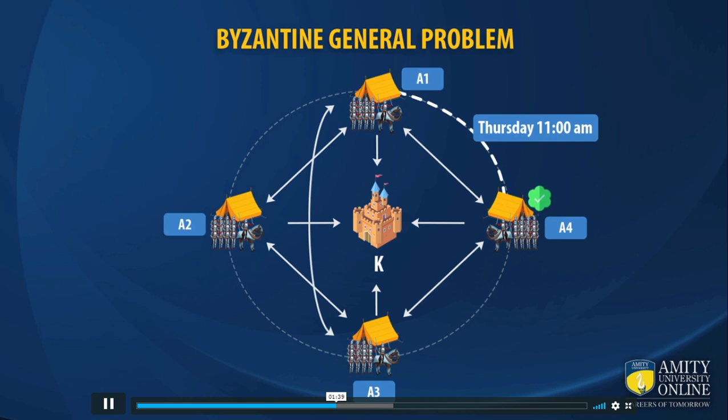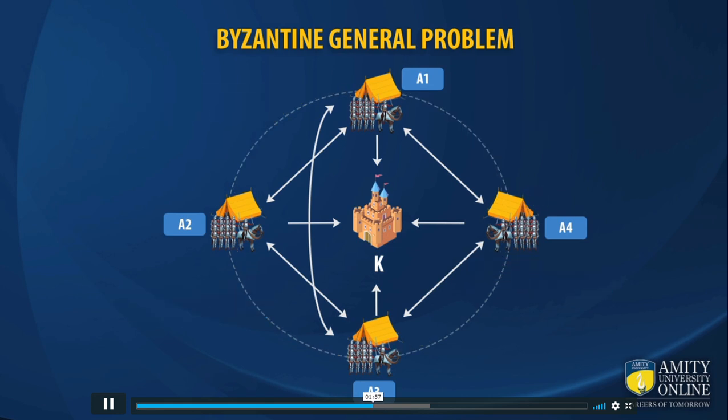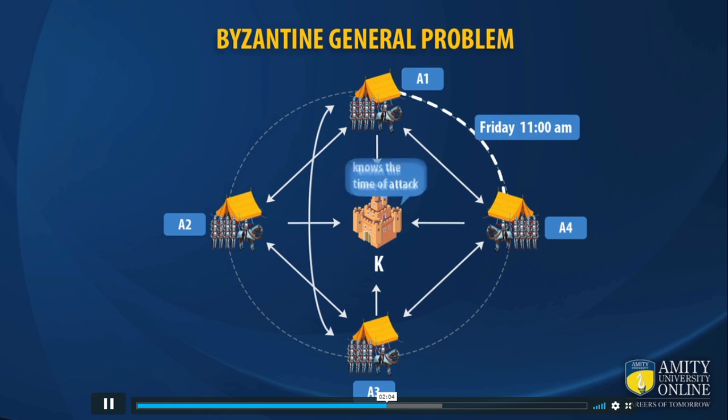Let's assume that the message has reached A4 successfully, and then A4 will send this message to A3, and then A3 will send the message to A2. So everyone now has the same data: we are going to attack Thursday at 11 o'clock. This is an ideal situation, which ideally does not happen. So what can happen in these cases? Let's say A1 has sent a message to A4, we are going to attack on Friday at 11 am, but the kingdom somehow knows that A1, A2, A3 and A4 are going to attack and are going to communicate with each other.